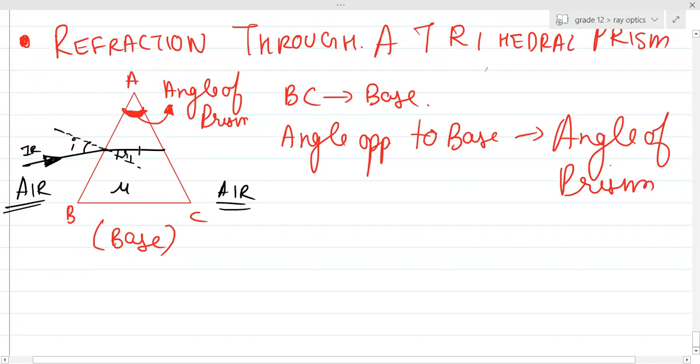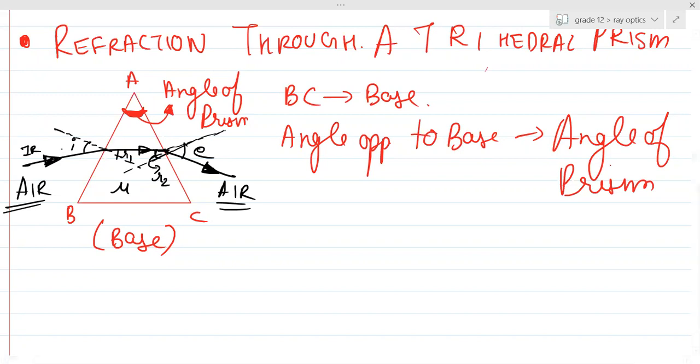So when this light ray passes through, it will be incident on this surface, where if I draw the normal again, this angle is basically R2. And it will come out at an emergent angle E. This I and E may or may not be equal. So did you understand the basic case? The angle of refraction on surface AB is R1. The angle of refraction on surface AC is R2. They may or may not be equal depending upon the value of the angle of incidence. How clear is it?